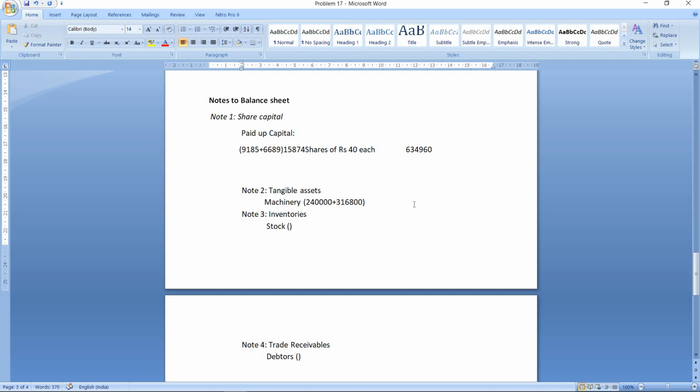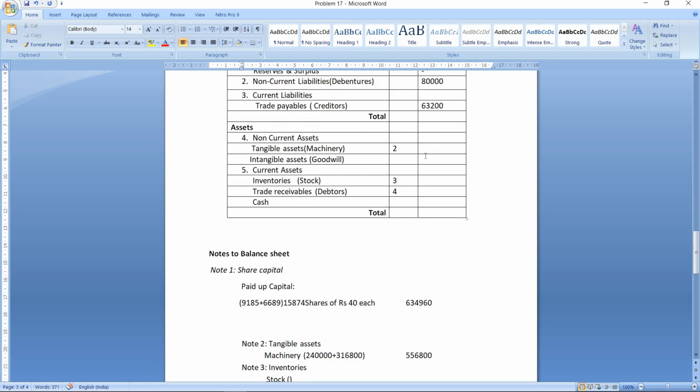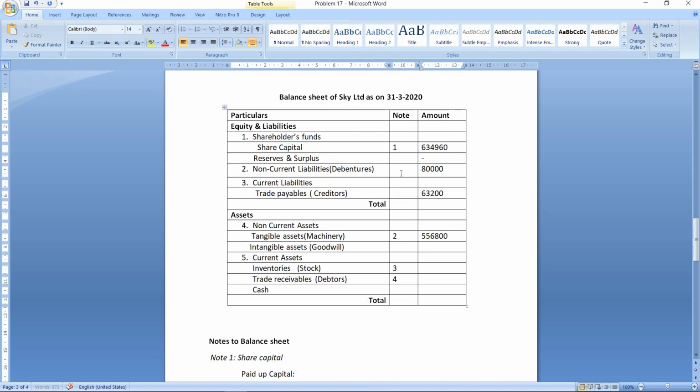All right. So the total we will take in the balance sheet. That will be 5,56,800. Okay. So same we will write it here. Note number 2, 5,56,800.